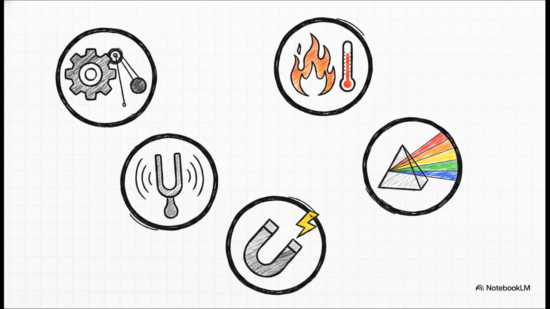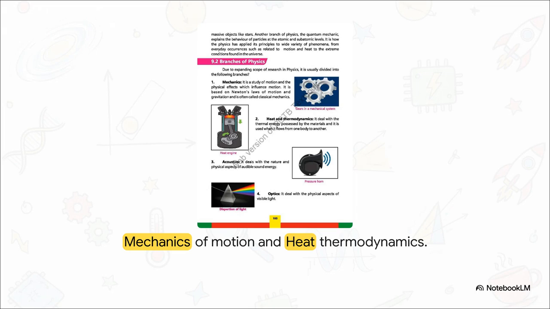For example, mechanics is our lens for motion. Heat and thermodynamics? Those let us understand energy transfer. Acoustics is the physical study of sound. Optics looks at the behavior of visible light, and electromagnetism explores this intimate, invisible dance between electric currents and magnetic fields. The really crucial point here is how these branches map directly to our tangible, everyday world.